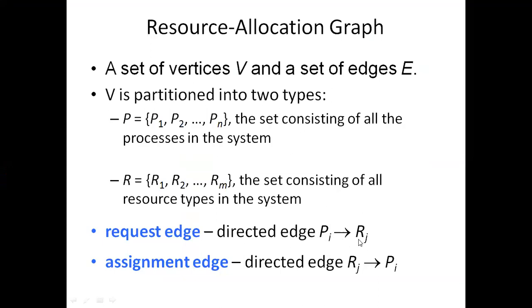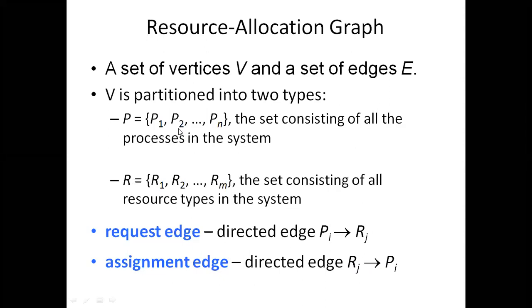Process i is requesting resource j. Next, the resource is allocated to or assigned to a process, so the arrow direction is from resource to process. This is called the assignment edge, and the other is the request edge. Request edge is from process to resource; assignment edge is from resource to process.